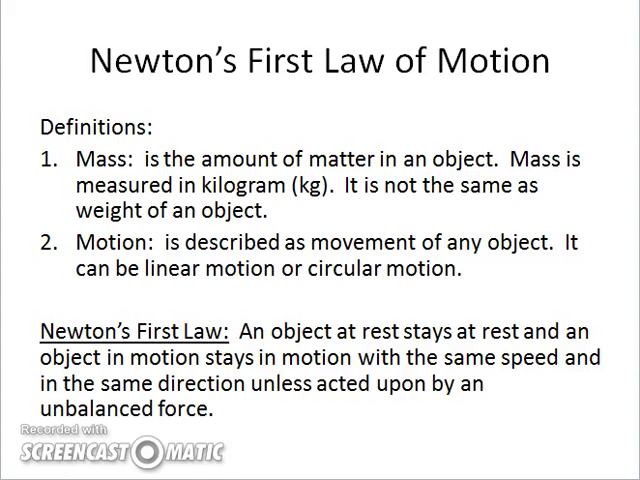Weight of an object is the pull of gravity on the mass. Second definition is motion. It is described as any movement of any object. There are two types of motion, linear motion and circular motion. Linear motion is motion in a straight line.